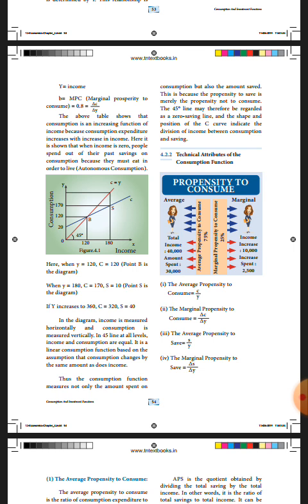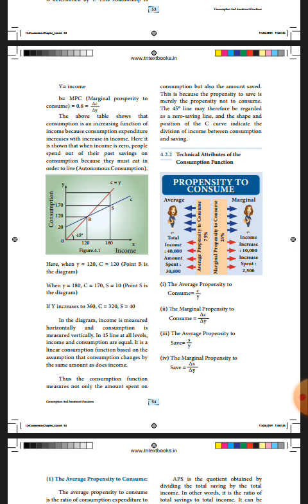The C curve given in the diagram denotes the division of income between consumption and saving.